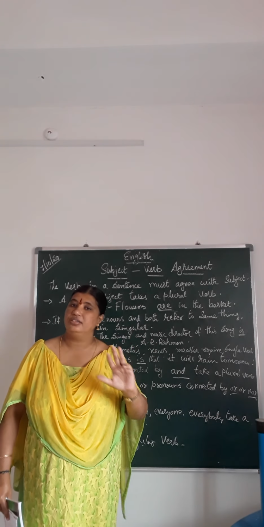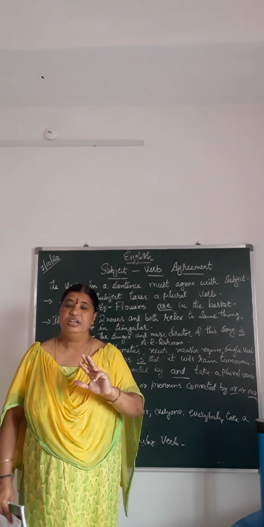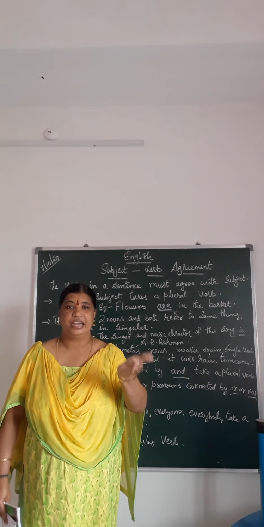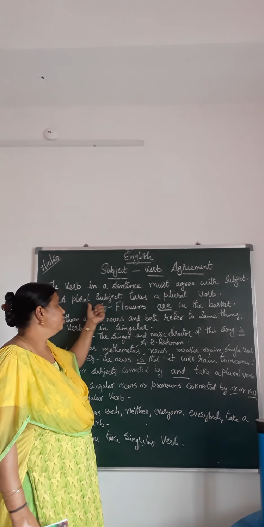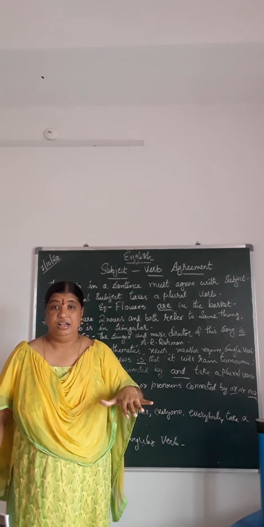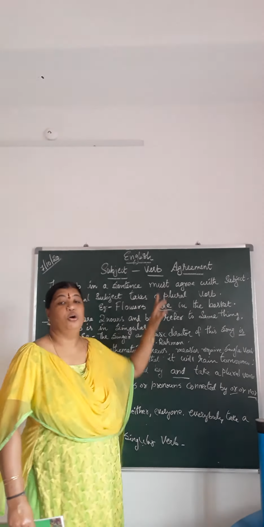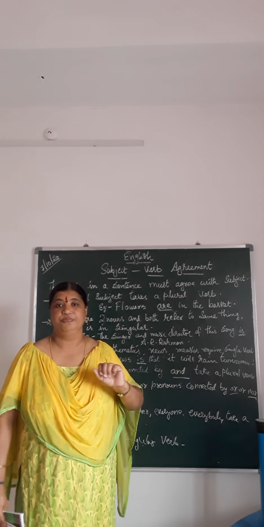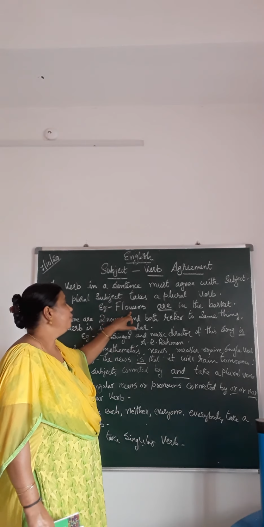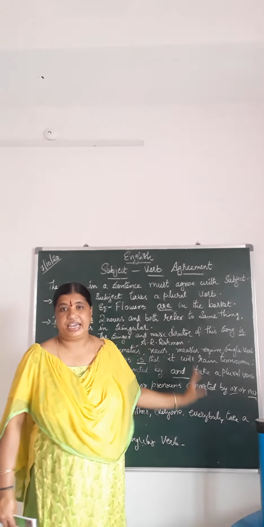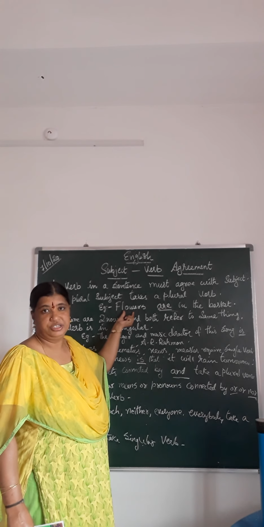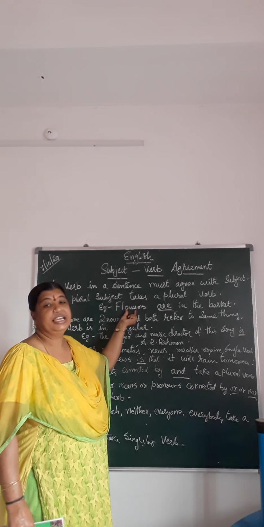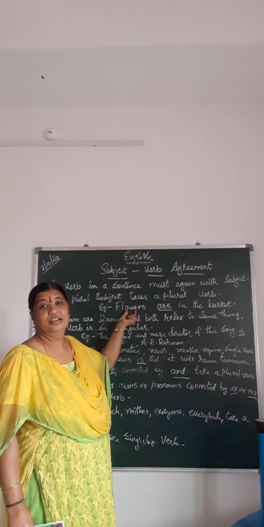So we have seen what is a singular, what is a plural. Yes, plural means many, singular means one. Okay, so if the subject is plural, then the verb also becomes plural. Now let us see an example. Flowers are in the basket. Okay, here flowers is the subject, and is this flowers a singular or a plural, children?